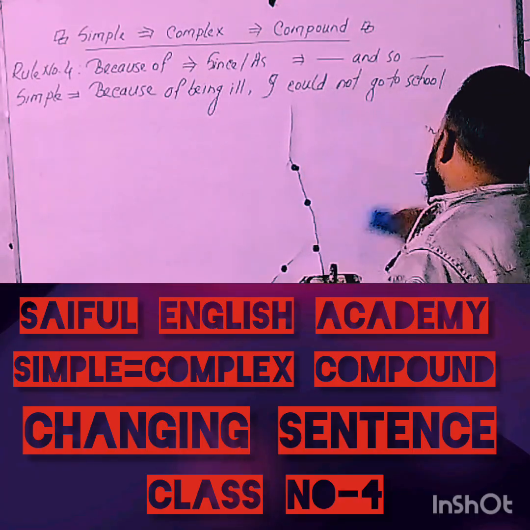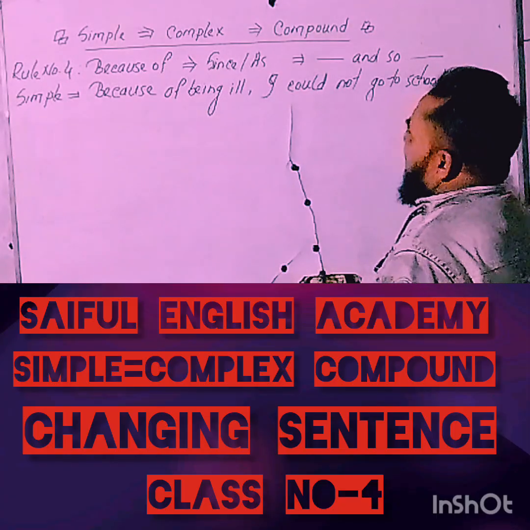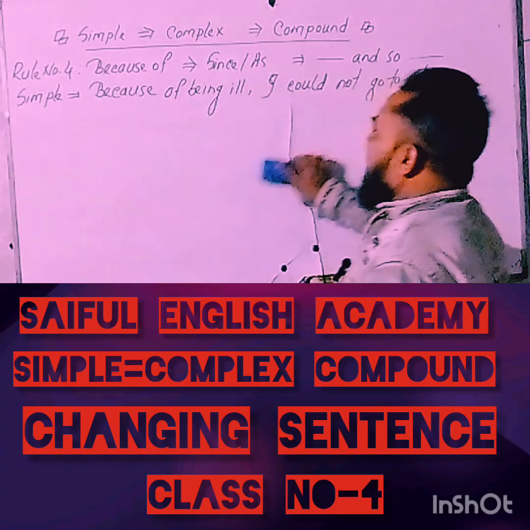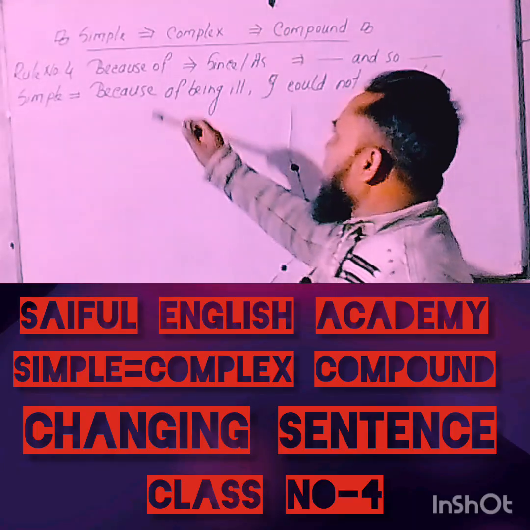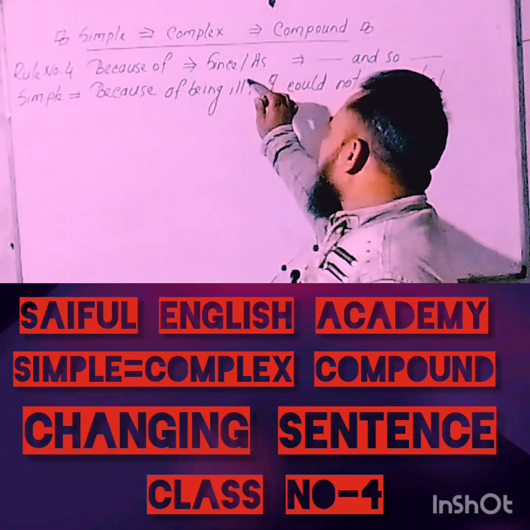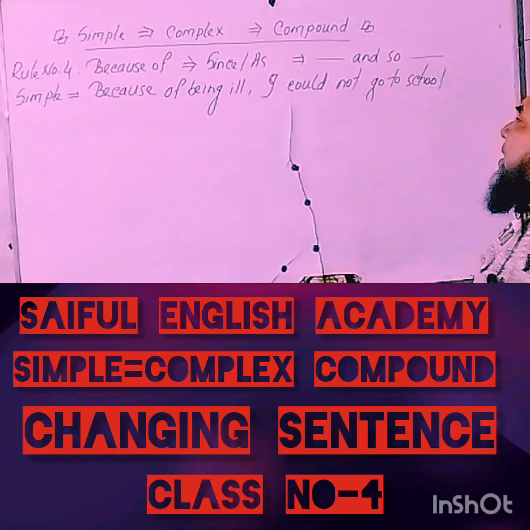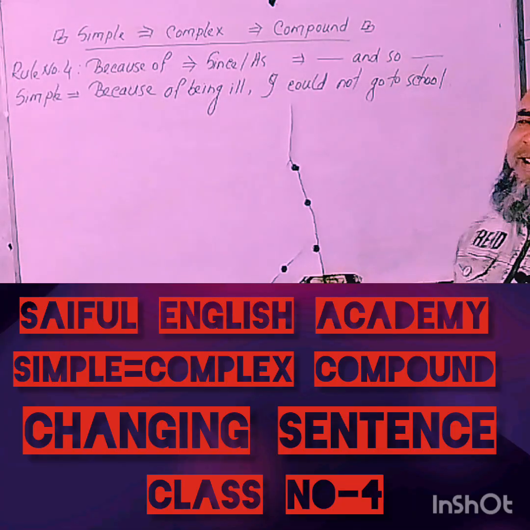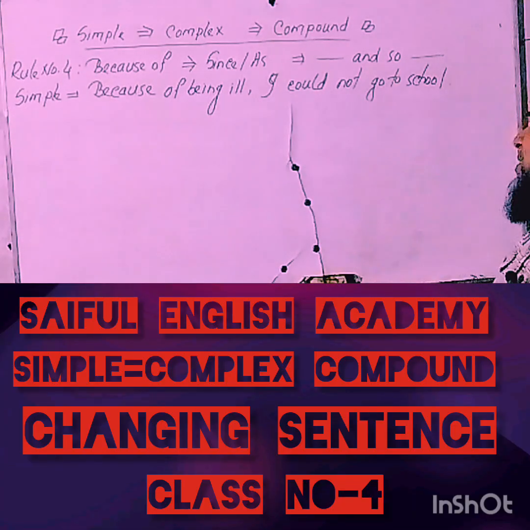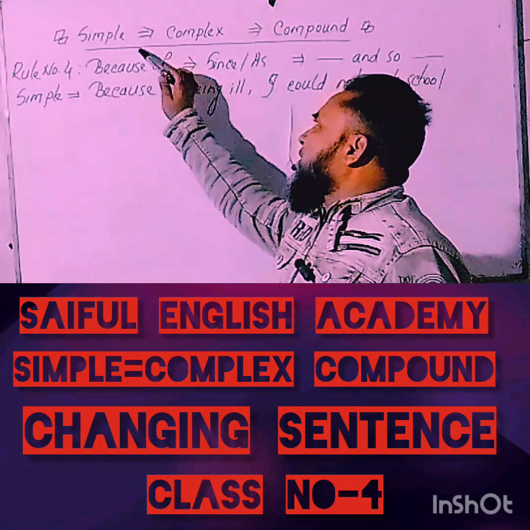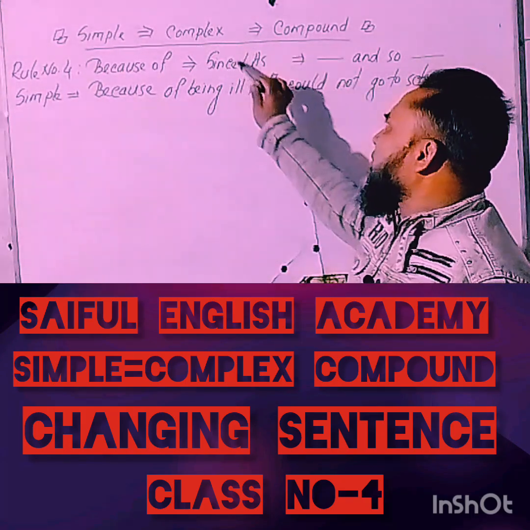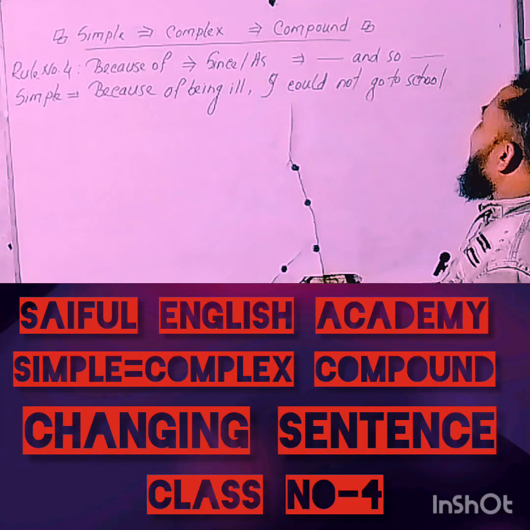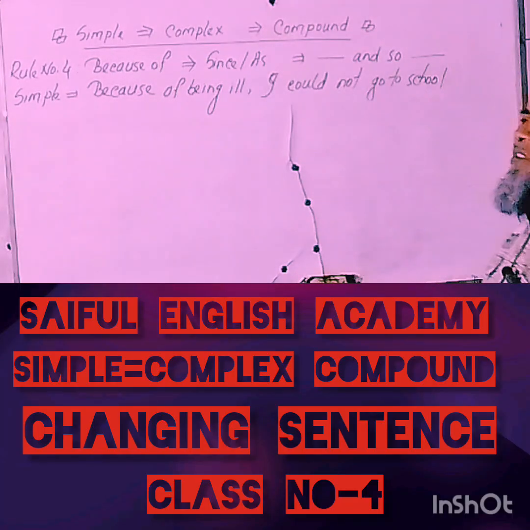With reference to my previous classes, today I am present in front of you. The relationship among them is that because of is equal to since, and so. There is a great connection among these three items, but you have to mind that because of is used in a simple sentence, since is used in a complex sentence, and so is used in a compound sentence.